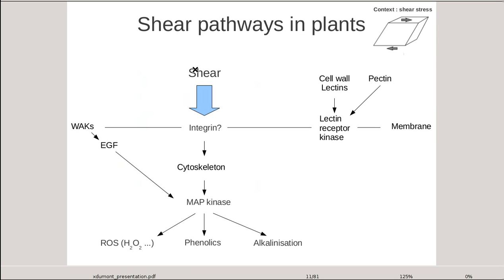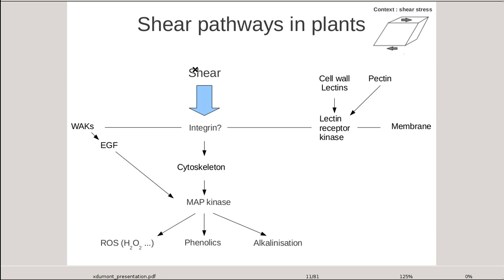Here is the knowledge about shear stress at article time, meaning this scheme is a simplified view of the current knowledge in this field. Lectins and associated proteins will act as the first elements in mechanoperception. Here, the most important point is the role of a putative integrin-like protein. This putative integrin-like protein will activate the MAP kinase cascade, which in turn will modulate reactive oxygen species, phenolic concentrations, and alkalinization. There is another pathway on which I will come back later, which will associate with wall-associated kinase and EGF.